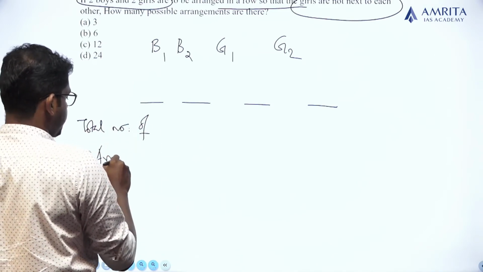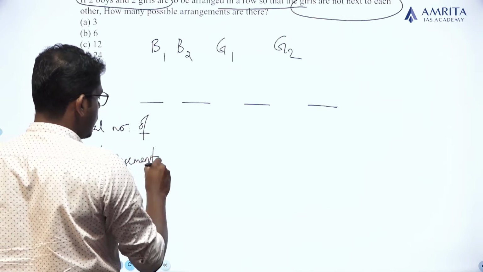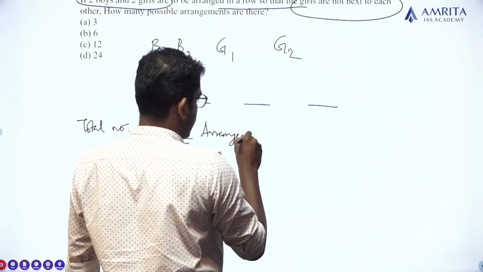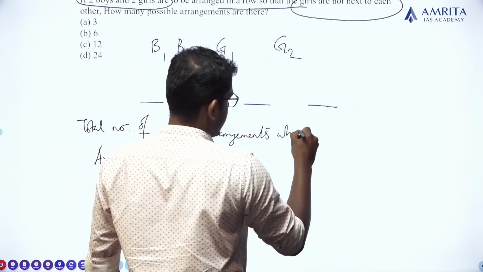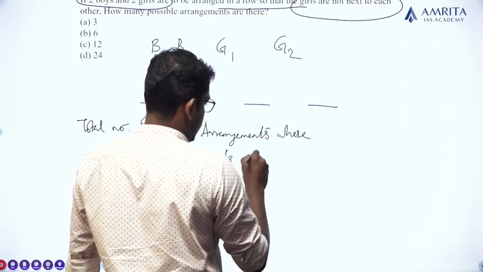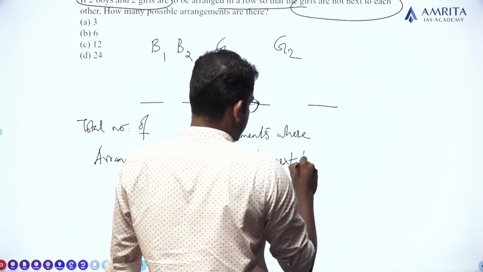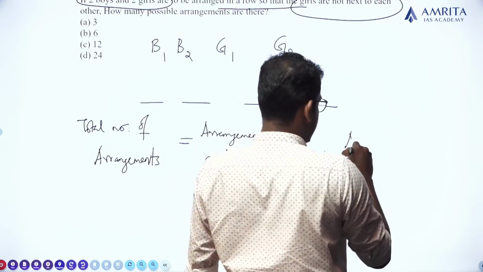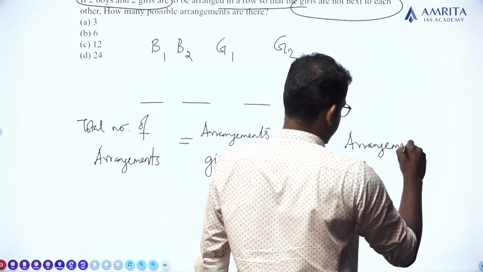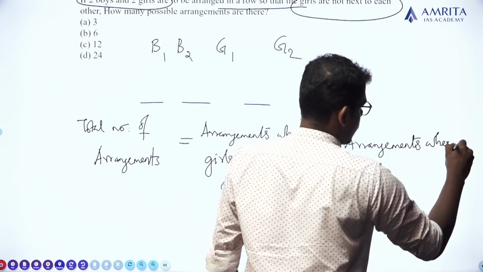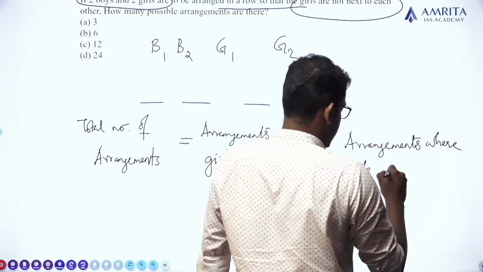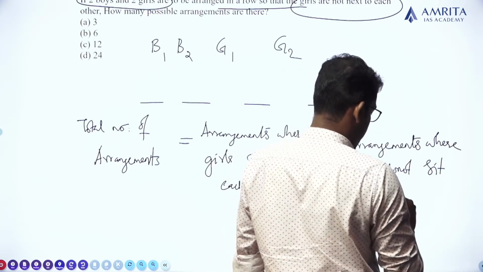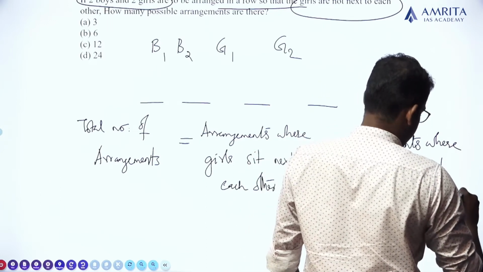The total number of arrangements will be equal to arrangements where girls sit next to each other plus arrangements where girls do not sit next to each other.